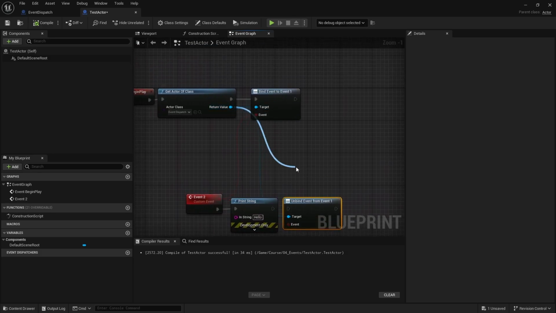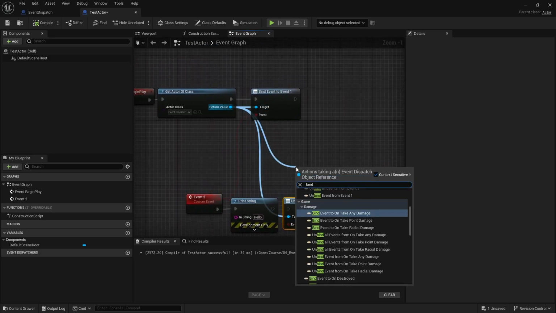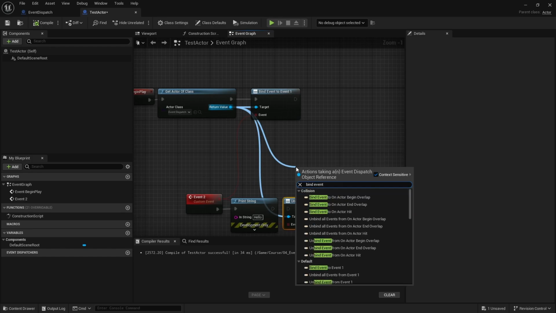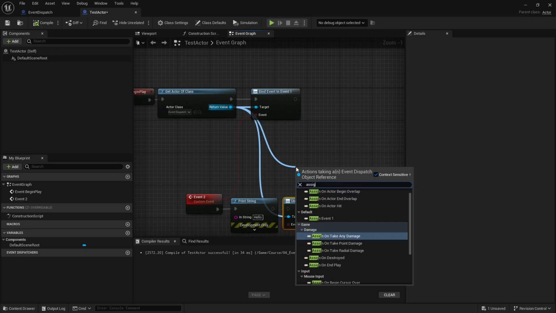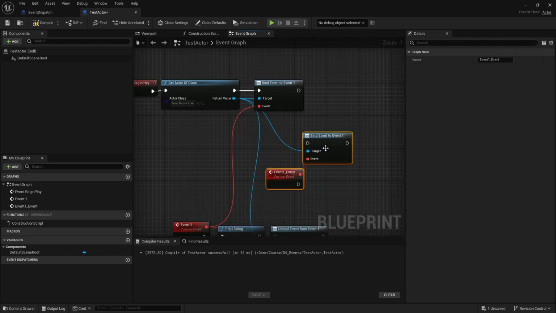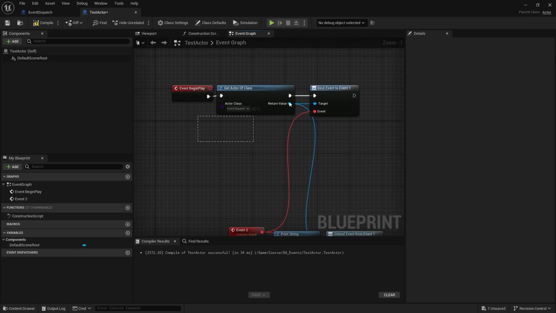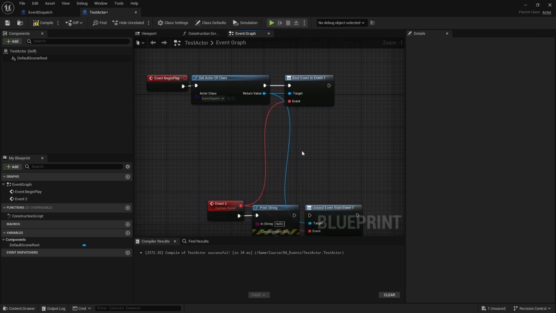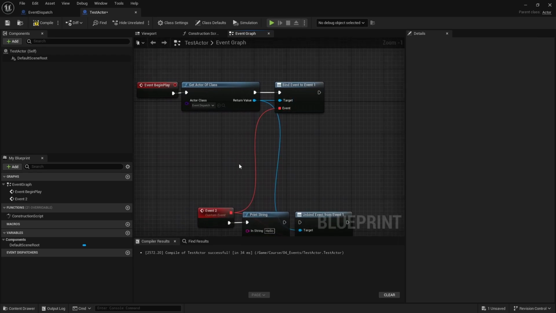To bind this, you have a few options. I can do bind event one, or I can also do assign, which is usually what I do if I have a new event that I just want to create at the same time. It creates the event that is bound and then also creates the bind. So it's a little quicker than just bind and then having to create your own event. And also this can get a bit of spaghetti code.